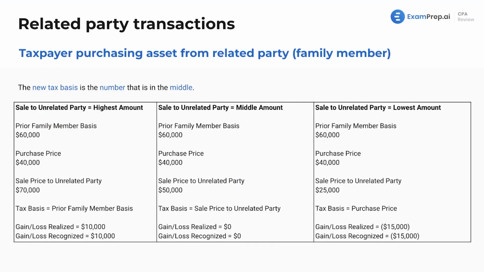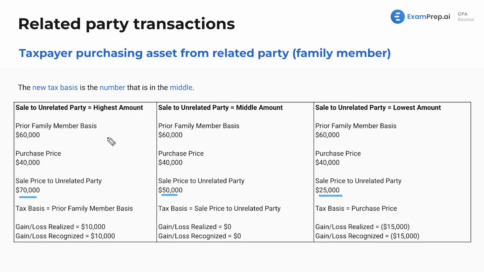Now, as promised and as kind of a preview before, here is our slide. This is when you're dealing with purchasing an asset from a related party, such as a family member. Key rule here, the new tax basis is the number that's in the middle. Here, we're going to see an example where the sale to an unrelated party is the highest amount. The sale price to the unrelated party, highest amount. It's the middle amount, and it's the lowest amount in each of these. These follow the rules we saw on the slides previously.